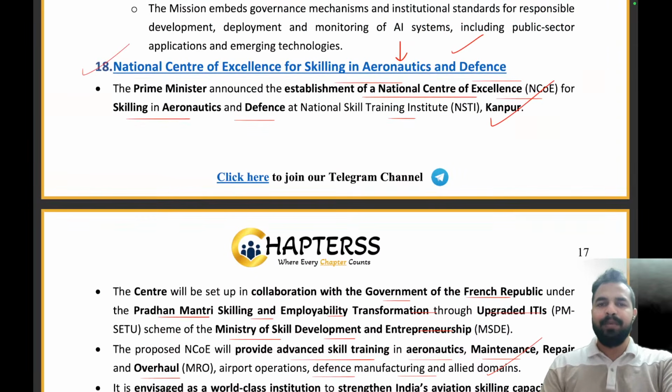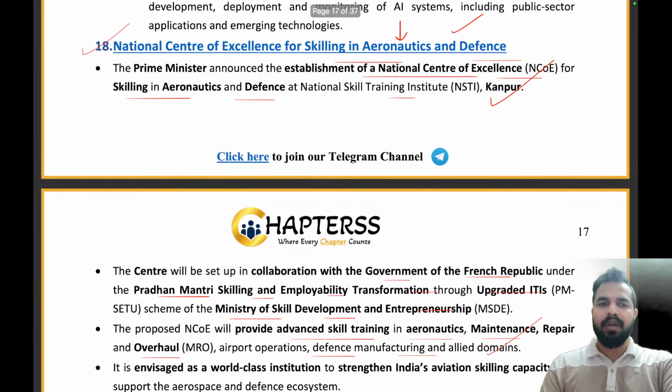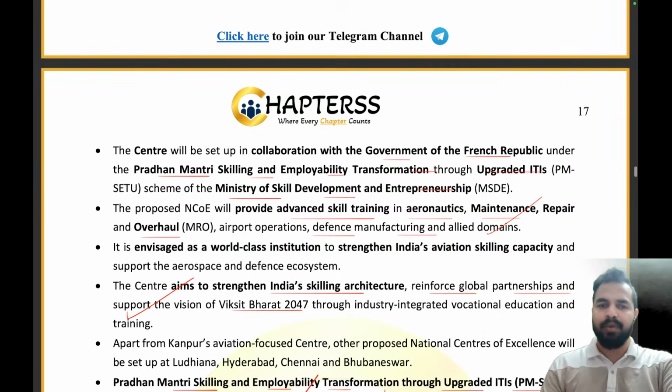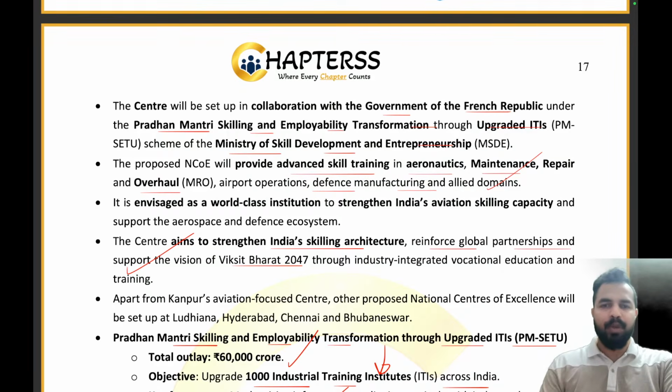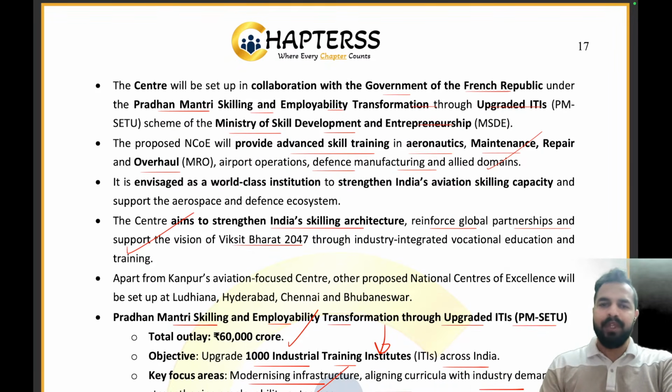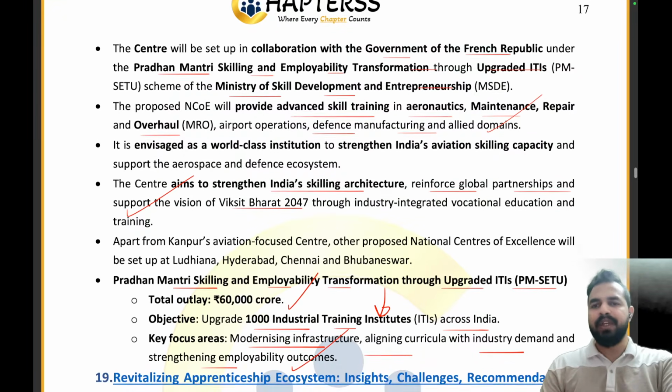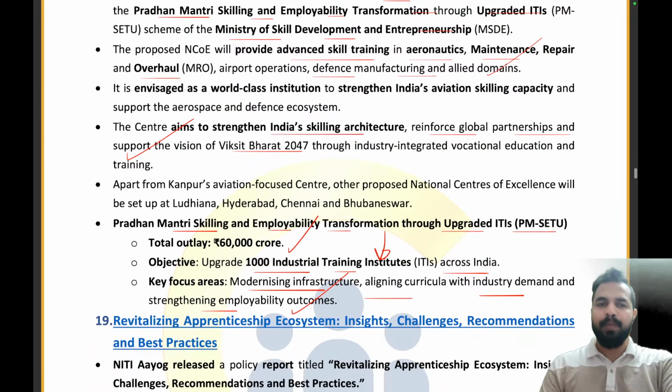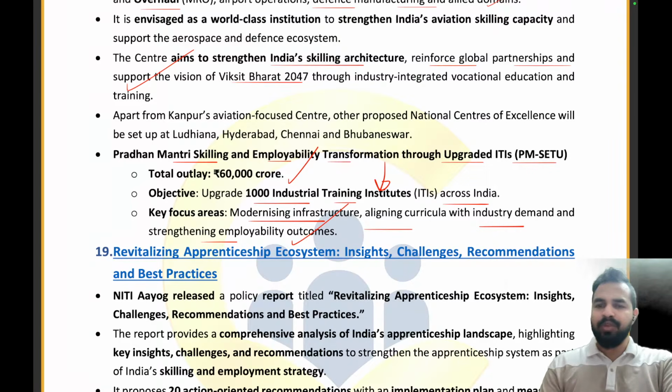So can you please tell me in which organization the National Center of Excellence will be set up in skilling in aeronautics and defense? That is NSTI Kanpur. Okay, it will be set up in collaboration with the government of the French Republic under the PM SETU scheme. For this, we have signed an MOU with the French Republic. The PM SETU scheme has a total outlay of 60,000 crores. The objective is upgradation of 1,000 industrial training institutes.